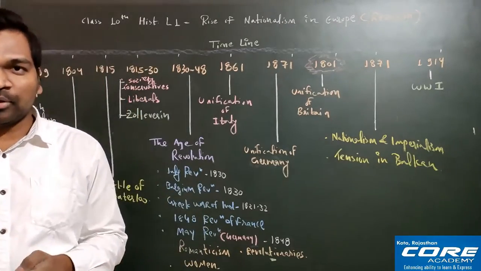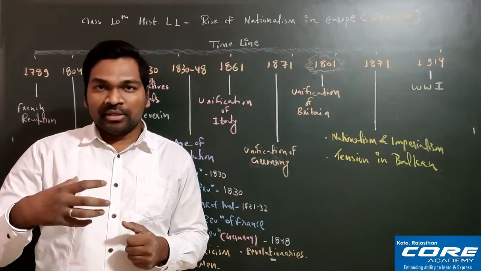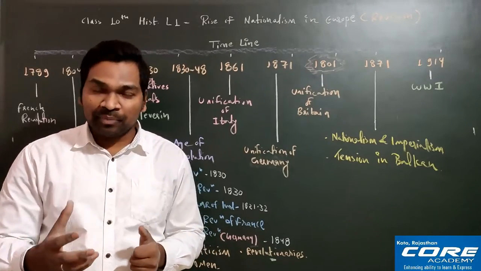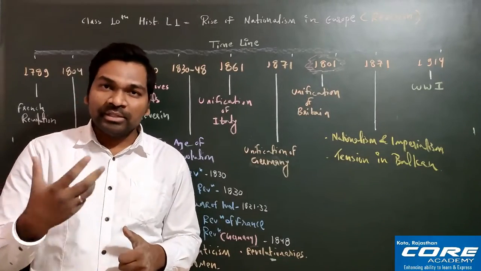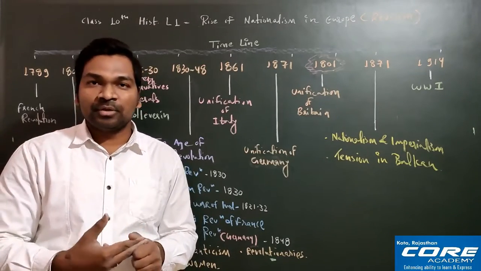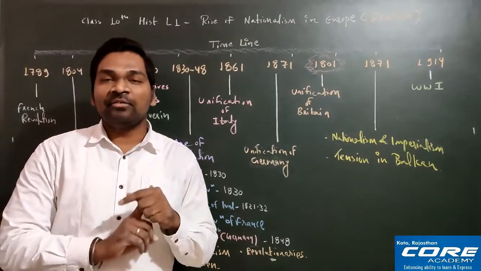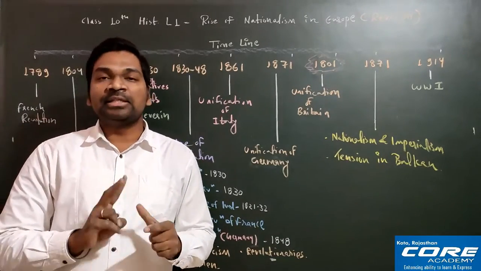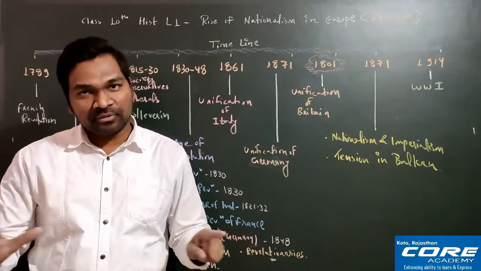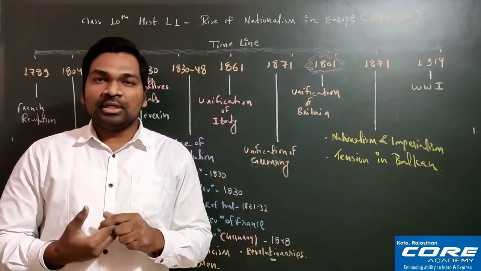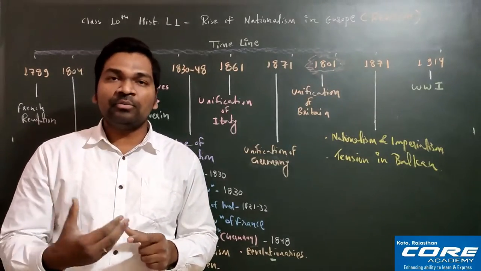Fine. So the first very important good thing was that he brought a system where everyone will be equal, everyone will be treated equally in front of law, and the particular privileges based on birth have been abolished. Okay, so one by one I'm telling you point-wise. First one is everyone will be equal in front of law. The second one is privileges based on birth have been abolished. Abolished means finished.